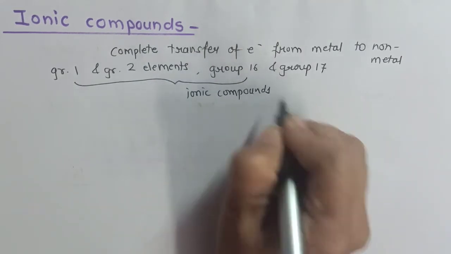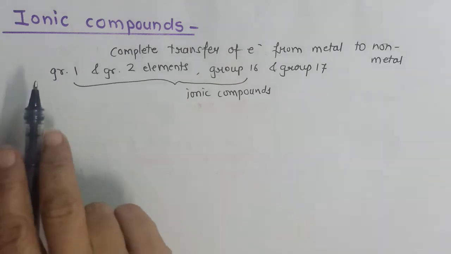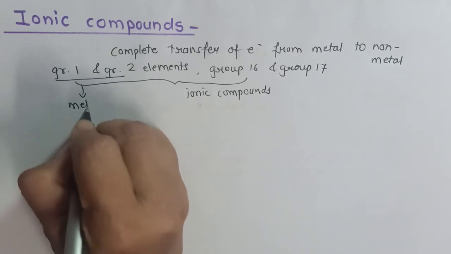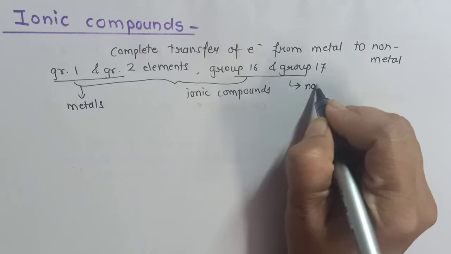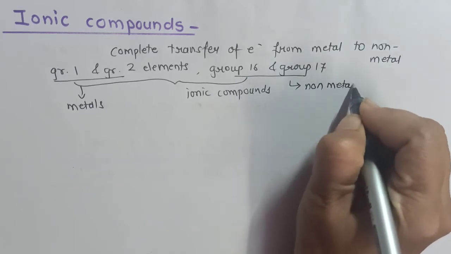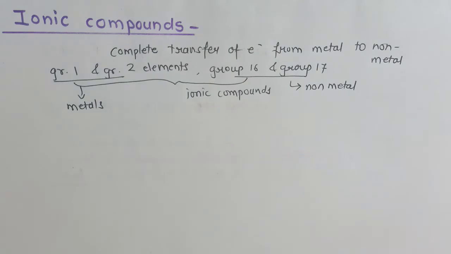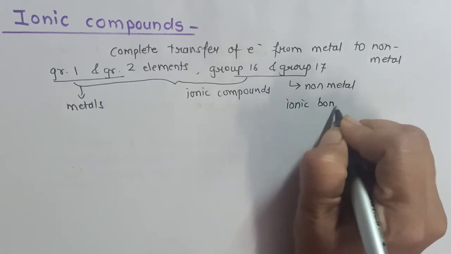About this we'll be studying in detail in the chapter periodic table. Just now remember this, that group 1 and group 2 are metals, and group 16 and group 17 are non-metal elements, and therefore they can easily form ionic compounds, and the bond formed by complete transfer of electron is called an ionic bond.